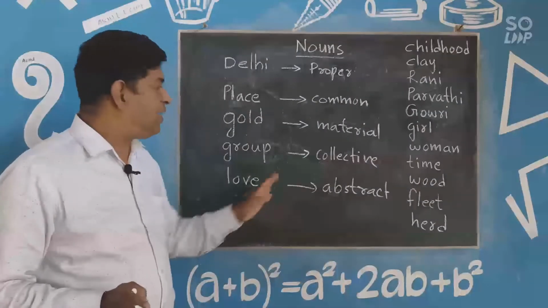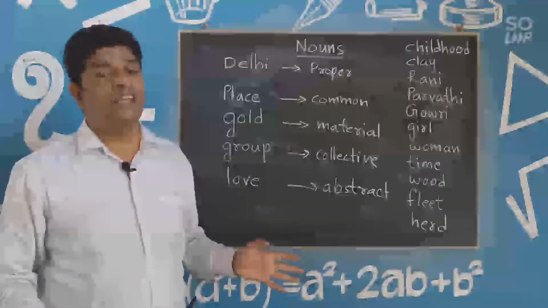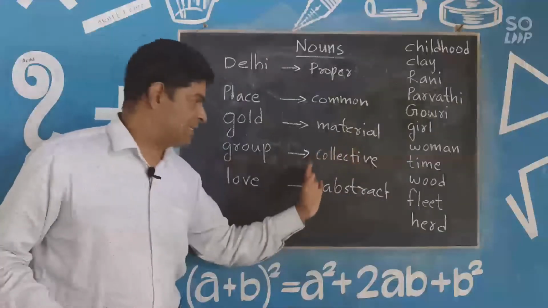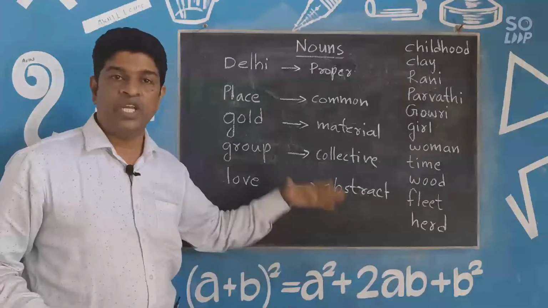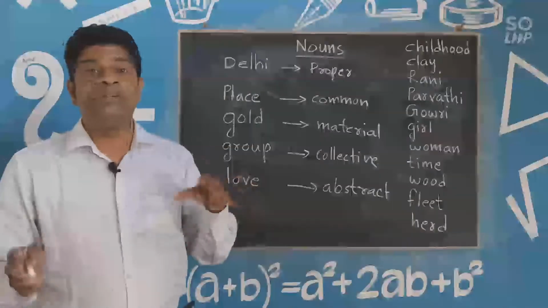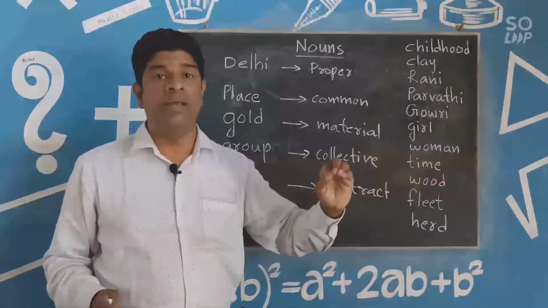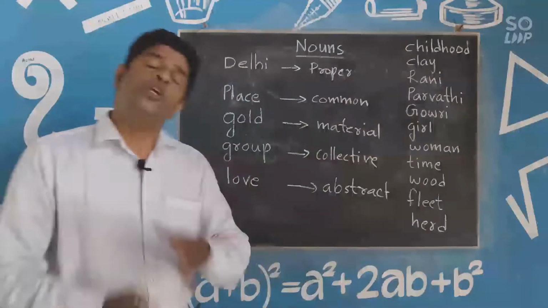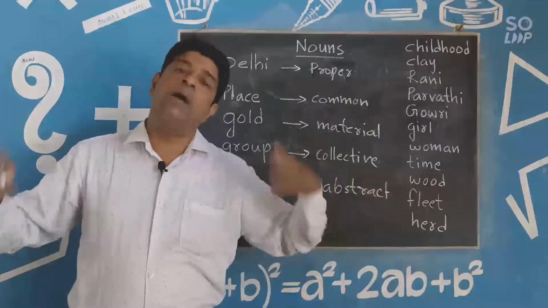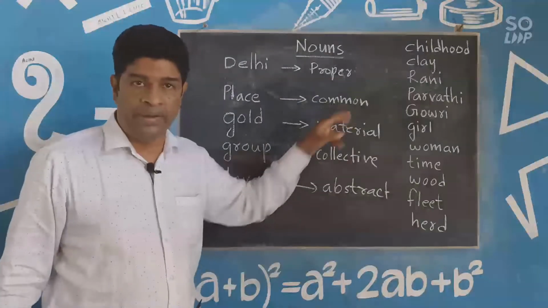Okay, so we can divide the nouns into 5. What are they? Proper nouns, common nouns, material nouns, collective nouns, abstract nouns. Think of examples. Okay, Delhi, because Delhi has been given to a particular place, that's a proper noun. Place, you can call any place. America, a place. Germany, a place. That's why it's a common noun.